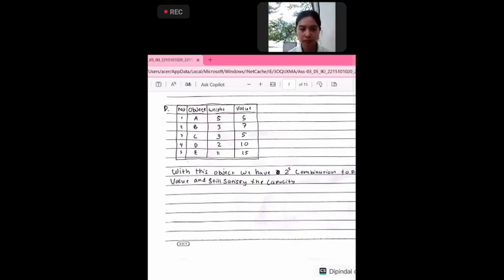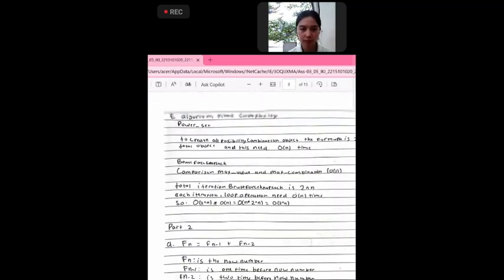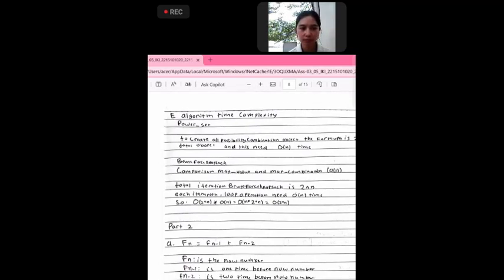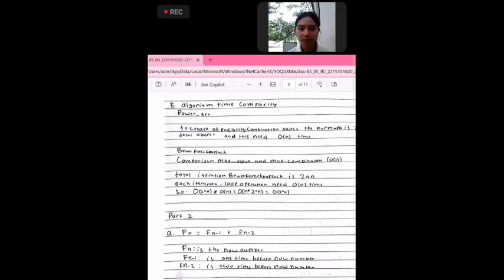Next is number E, algorithm complexity. In the algorithm complexity, the power set function creates all possible combinations of objects. The formula is 2 power n, where n is the total number of objects, and this needs O(n) time complexity.